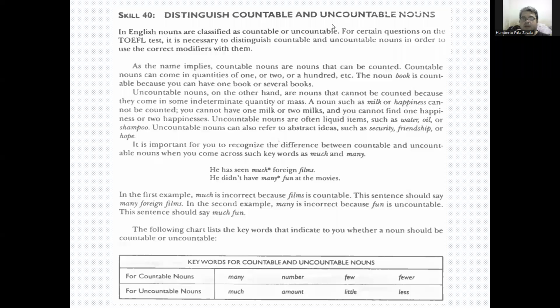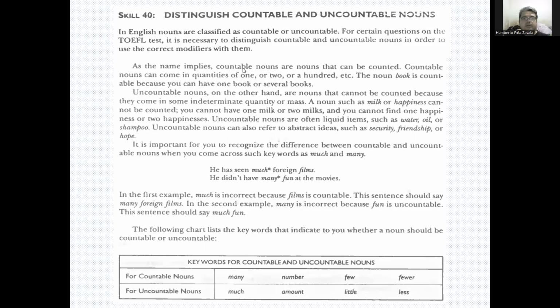Right now, we're working with structure and with an expression, and we're going to move on to skill 40. We're working with nouns. In the previous video, we saw the difference between a singular and a plural noun. Now we're going to see the difference between a countable and uncountable noun. In English, nouns are classified as countable or uncountable. For certain questions on the TOEFL test, it is necessary to distinguish countable and uncountable nouns in order to use the correct modifiers with them.